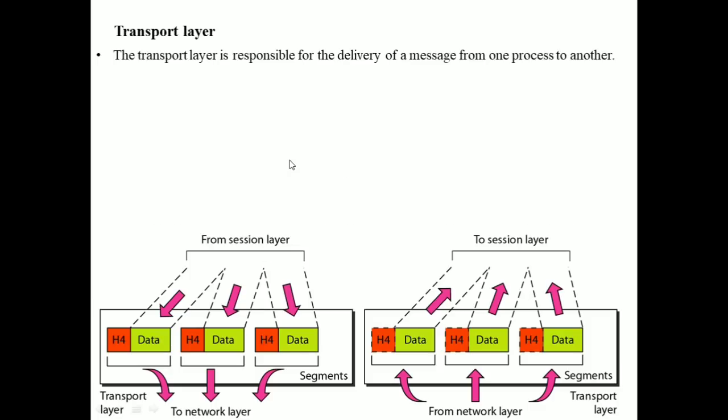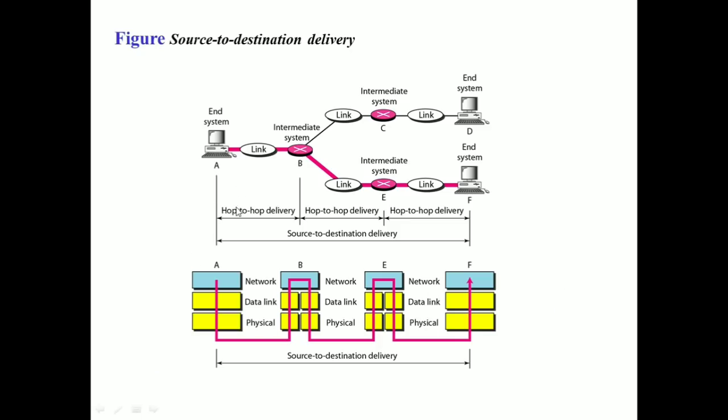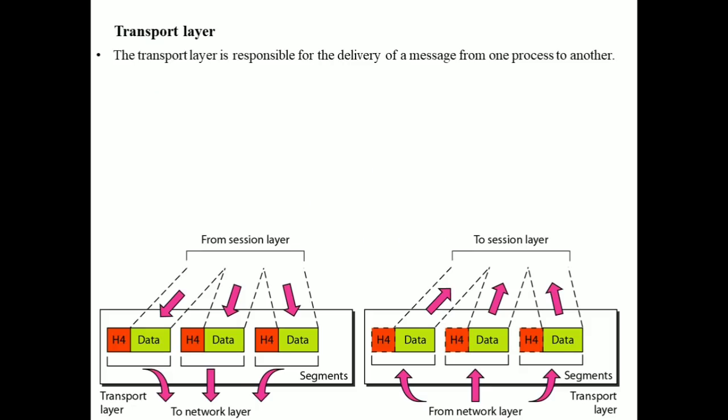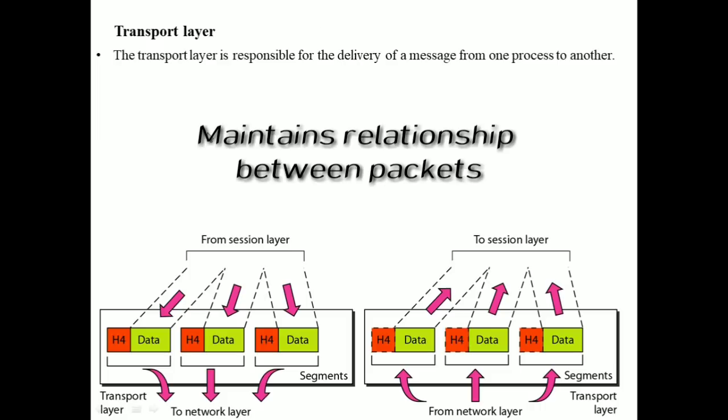Do remember, the network layer simply transmits the packets from source to destination, but it does not know about any relationship between those packets. That is, whether they belong to the same message or to different messages is not a consideration for the network layer. But the transport layer maintains the relationship between the packets being transferred from this particular source to destination.